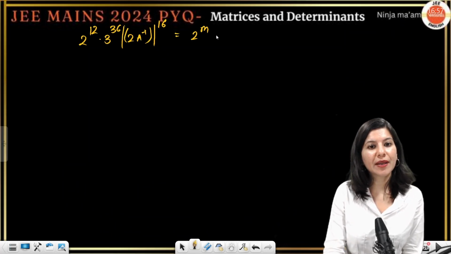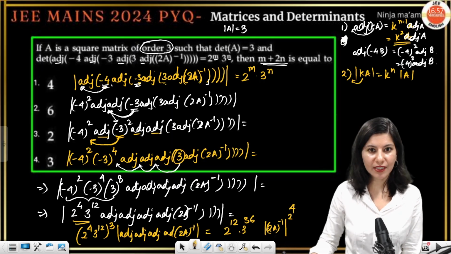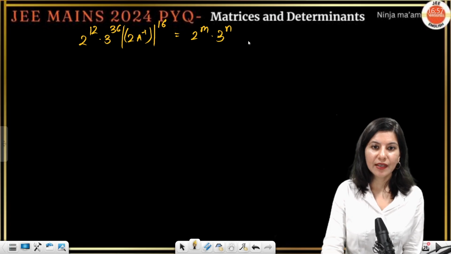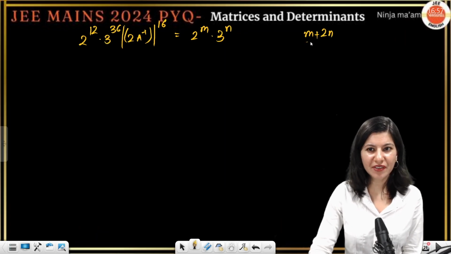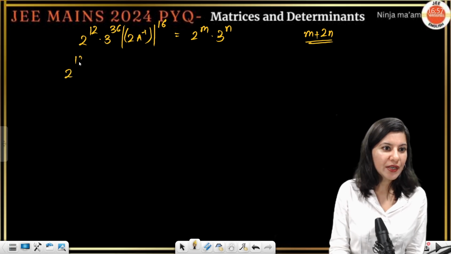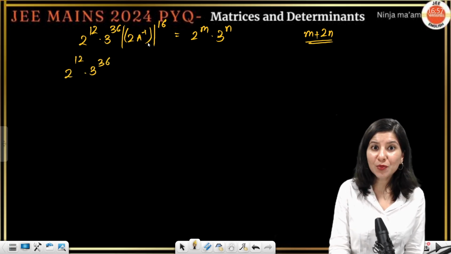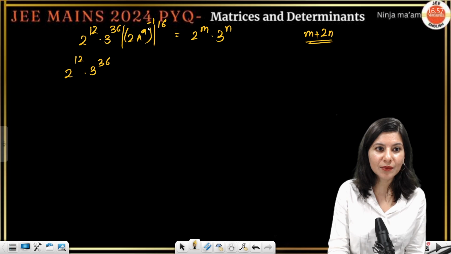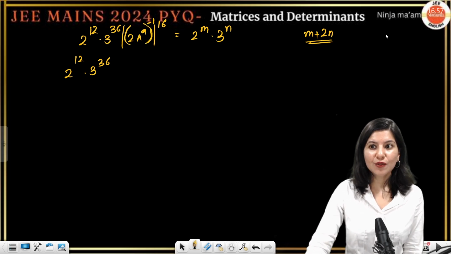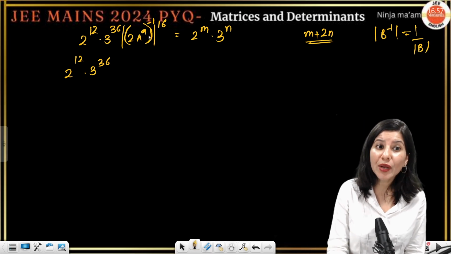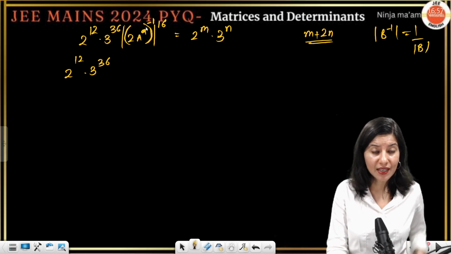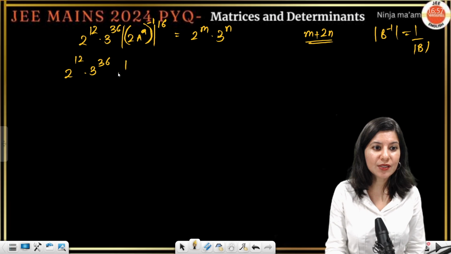This is 2 raised to power m, 3 raised to power n. Correct? Okay, and m plus 2n is what we need to calculate. We are very close, very close. 2 raised to power 12, 3 raised to power 36. You know which property, right? This minus 1 is here, whole. So determinant of B inverse is 1 upon determinant B. So determinant of 2A inverse, the power you have to understand, the power is on complete 2A inverse. That's why 1 upon determinant 2A raised to power 16.